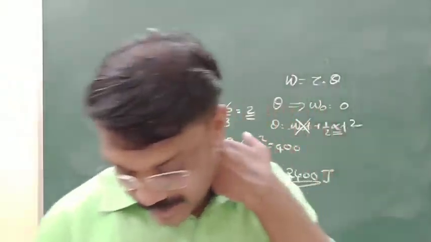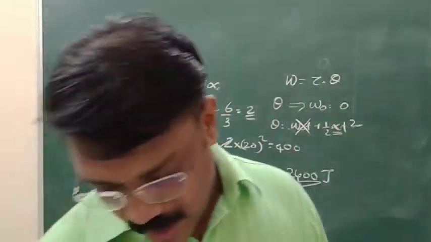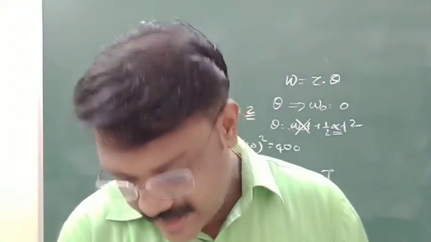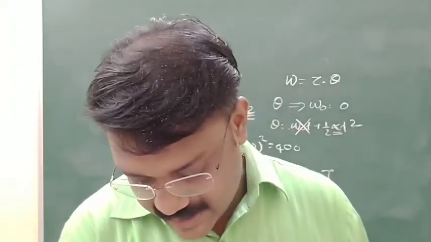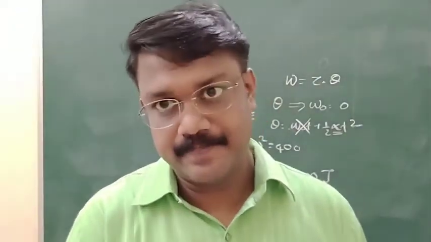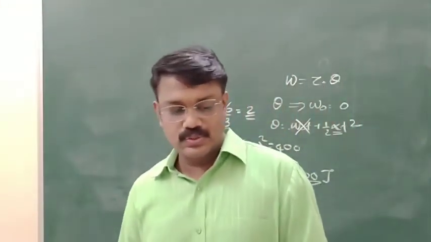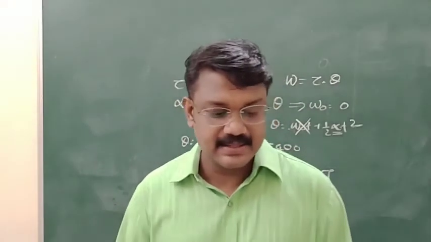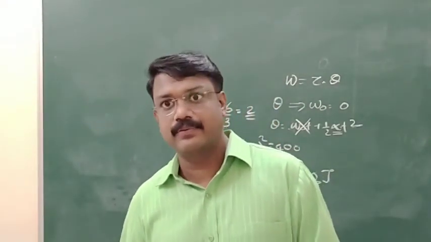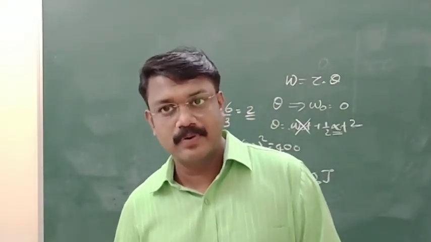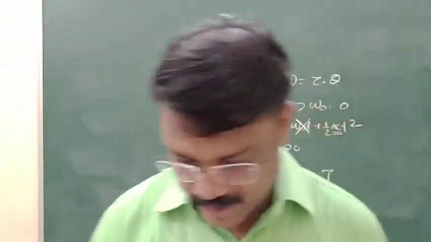So m you have to take as 10 to the power 25 kilogram and r is 6400 kilometer, generally it is 6400 kilometer. That is 6.4 into 10 to the power 6 meter, whole square.